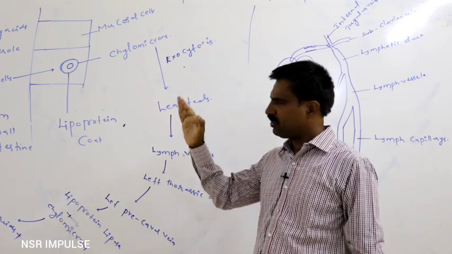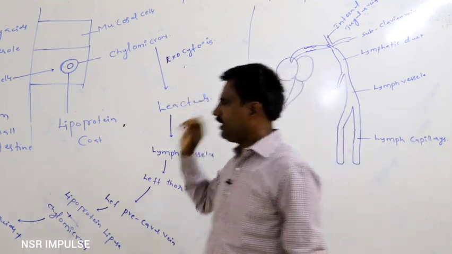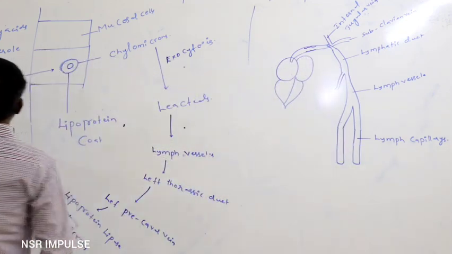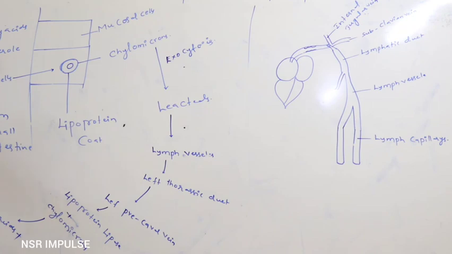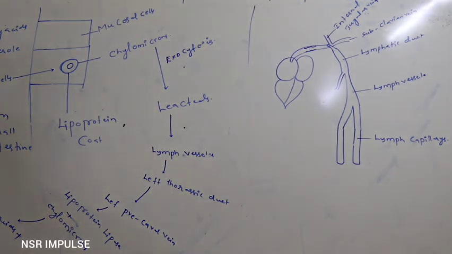Once again I want to repeat it. At first, the fatty acids and glycerol formed due to fat digestion are not directly absorbed into the blood because of their insoluble nature. They are first transferred into micelles in the lumen of the small intestine.